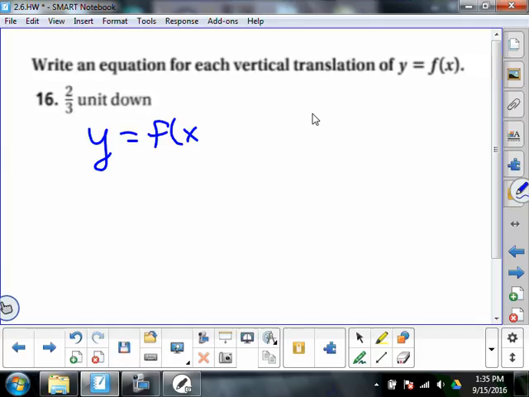It's the opposite of what we think. Outside the parentheses tells us if it's up or down. So consequently, I'm going to put that 2/3 outside the parentheses. And if I want the thing to be translated down, is it plus 2/3 or minus 2/3? If it's up or down, it's the way you think it is. If it's right or left, it's not the way you think it is. So is it minus? There we go. There's 16.